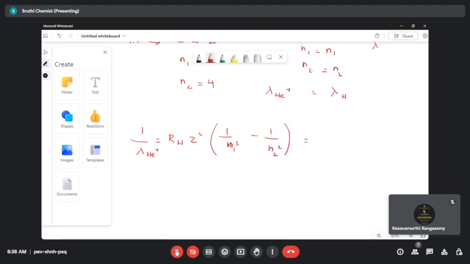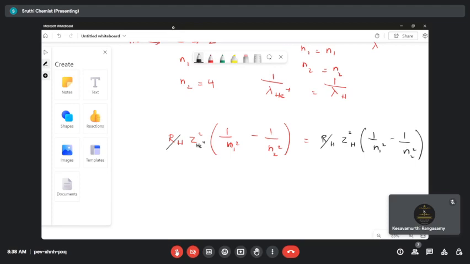As both lambdas are the same, we can relate lambda of helium plus is equal to lambda of hydrogen. Then of course 1 by lambda is also the same, so that will go for a direct relationship. What is the 1 by lambda formula? R_H Z square of helium plus is equal to R_H Z square of hydrogen times 1 by N1 square minus 1 by N2 square. Correct? Now both R_H values are the Rydberg constant, so we can cancel it. So just substitute the value of Z.